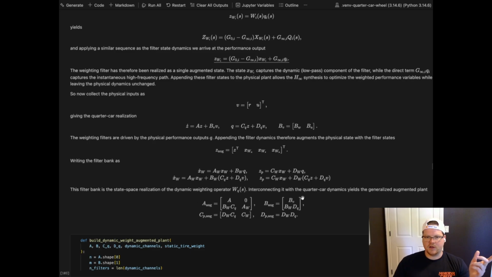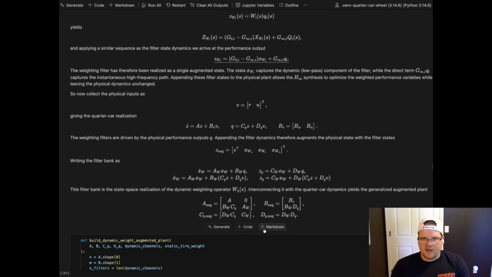The original state above, and then we have the augmented filter state weights here. And we can see AW and then BWCQ and then BWDQ there, right? So the inputs and then the state there.